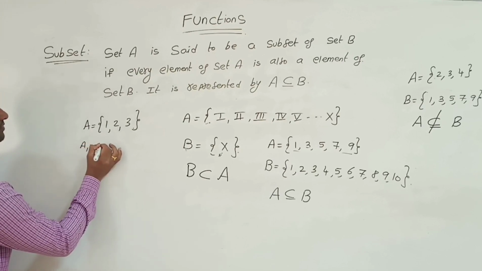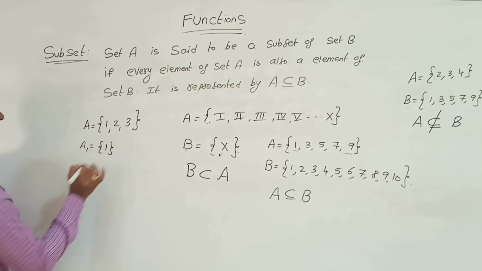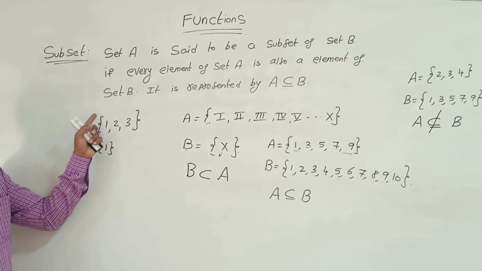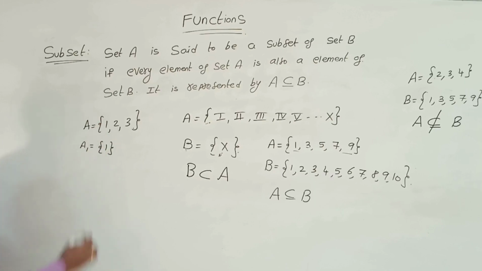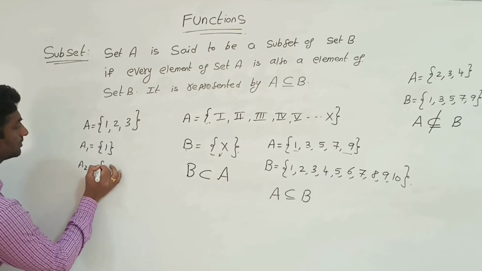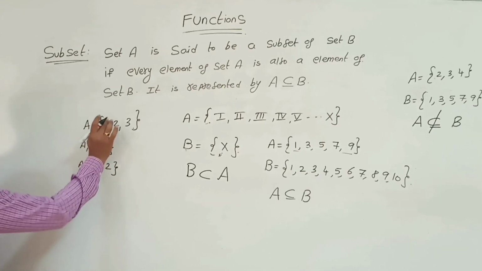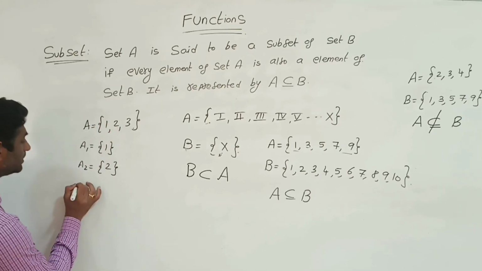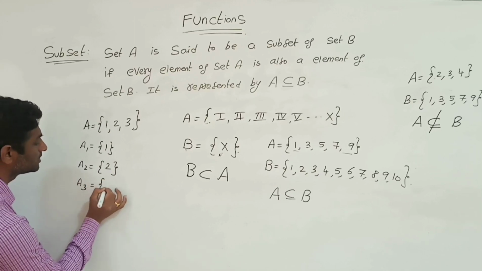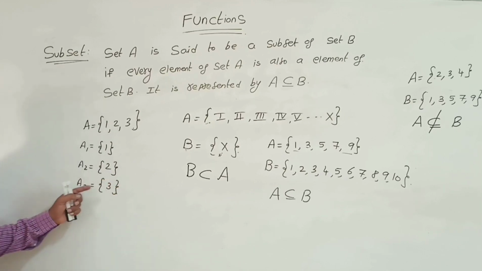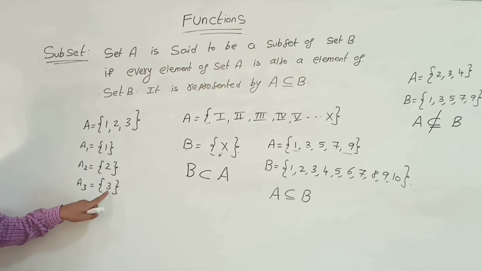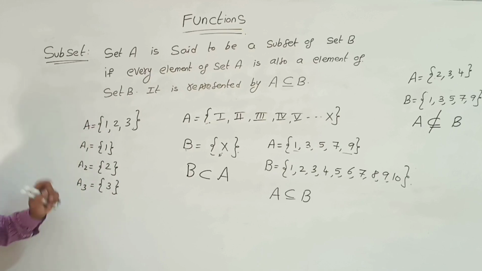A1, singleton {1}, is a subset of capital A. A2, {2}, is also a subset of A. A3, singleton {3}, is also a subset of A, because 3 is the element of A3, and 3 is also a member of set A.